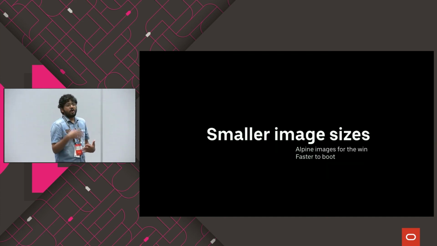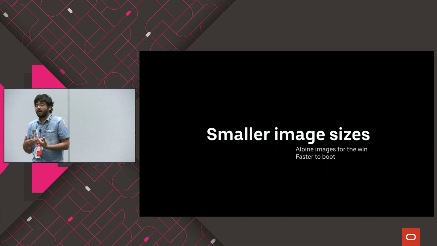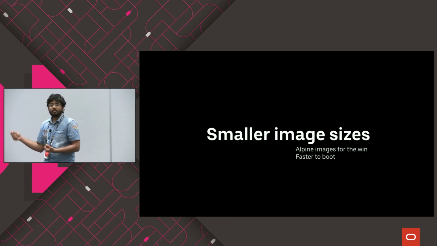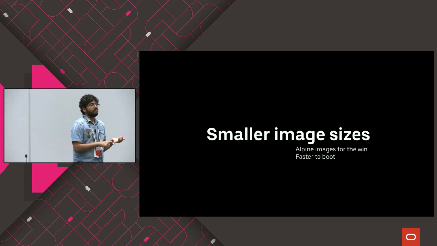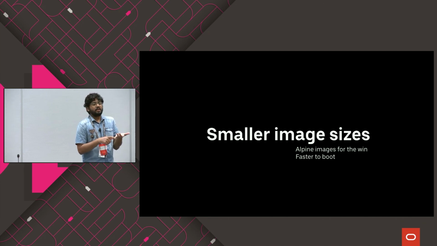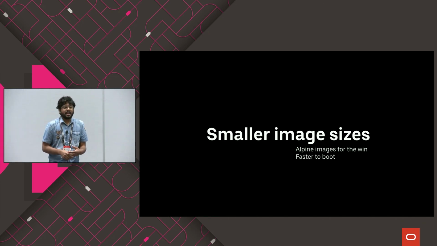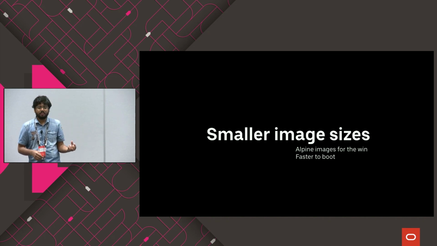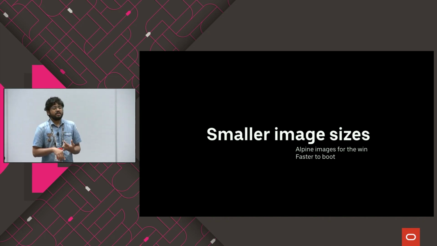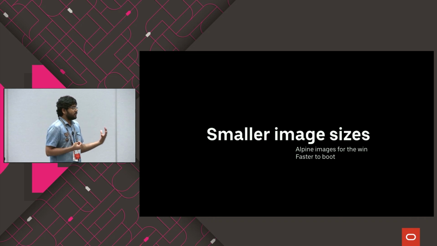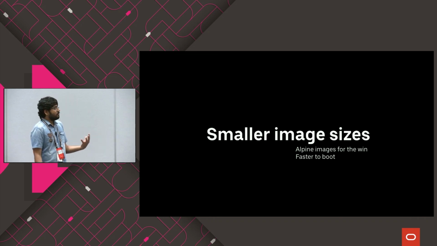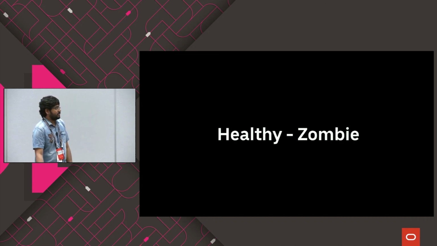And the other thing is, whatever YAML file that you're creating, keep in mind that this needs time to boot up your application. It has to download that particular version or particular tag of the Docker image, and it has to do all those things. So always try to have a smaller Docker image. You can start from an Alpine image and then add in only the components that you might need. And always try to focus on making your boot time much faster.